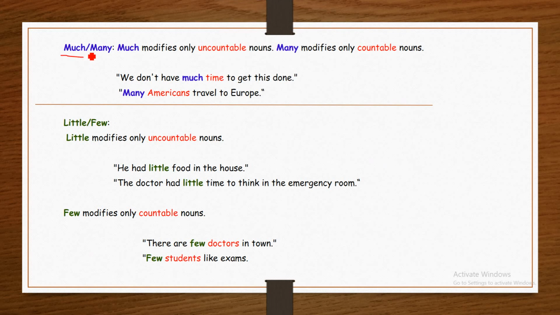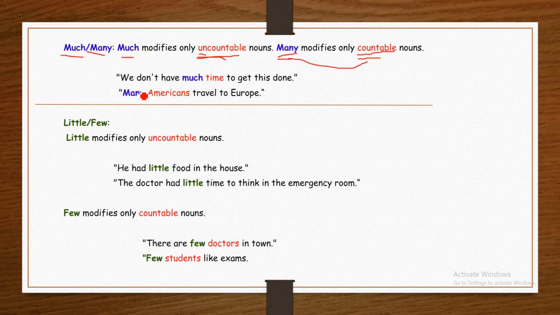Much and many. Much modifies only uncountable nouns. It means much can only be used with uncountable nouns. But many modifies only countable nouns. It means many is used with countable nouns. Much is used with uncountable nouns. Many is used with countable nouns.